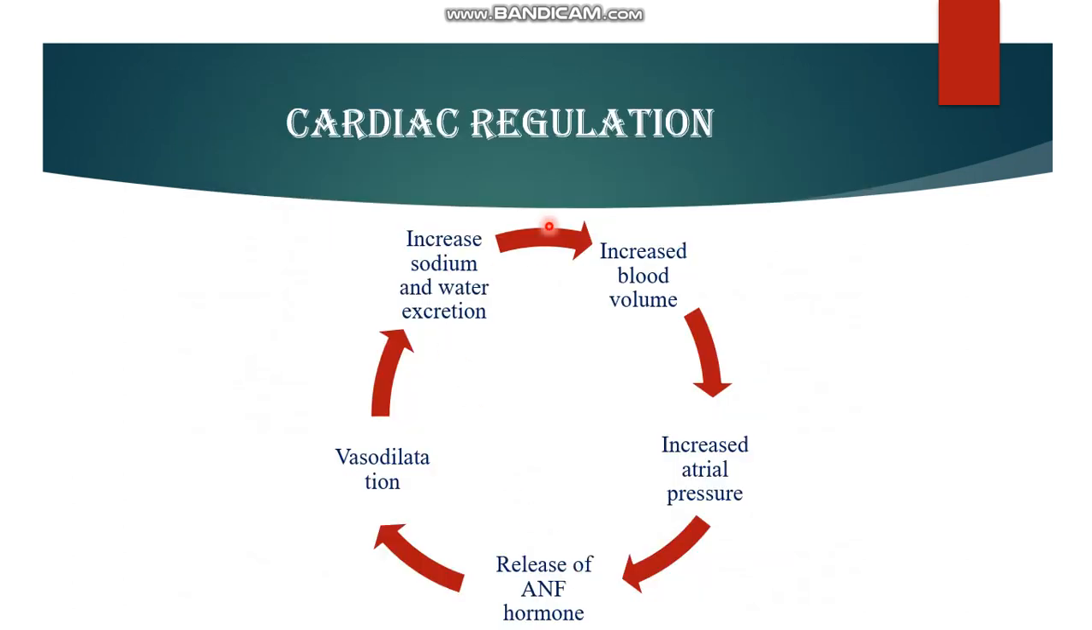Cardiac regulation: when there is increased blood volume and increased atrial pressure, ANF hormone is released. ANF means atrial natriuretic factor. It causes vasodilatation and increased sodium and water excretion. Then homeostasis is maintained.